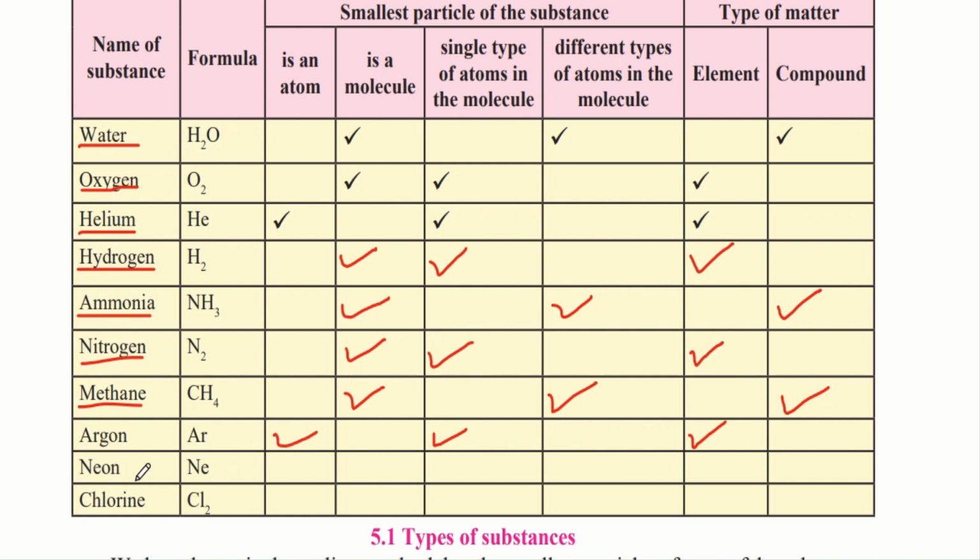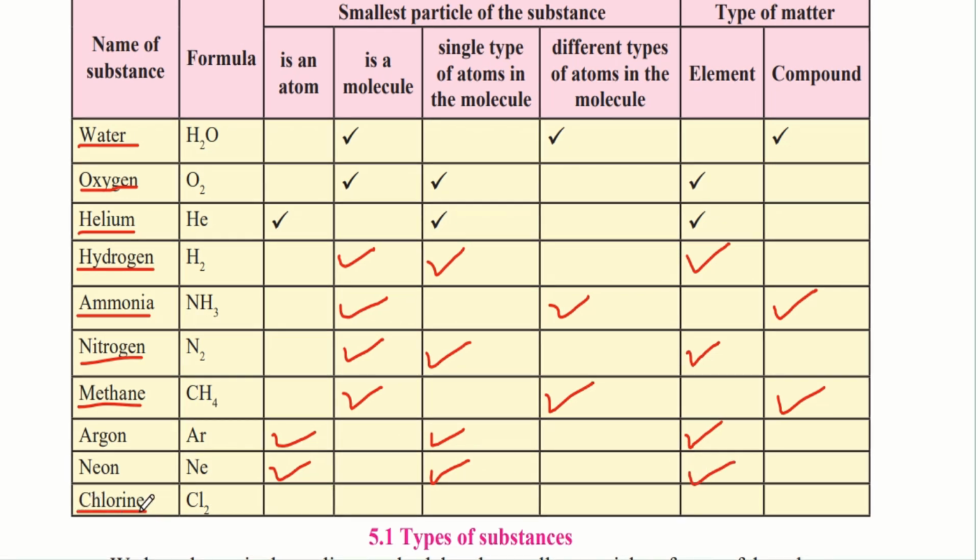The next one is neon, which is similar to argon because it just has one atom and it is denoted as Ne. Therefore, it is an atom with a single type of atom and it is also an example of an element. The last one is chlorine. Chlorine is denoted by Cl2 and it is two atoms of chlorine combined together. So it is a molecule and it has a single type of atom in the molecule. And this is an example of an element.